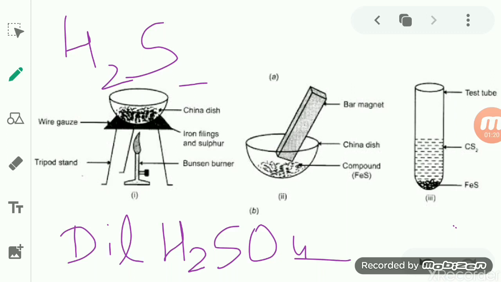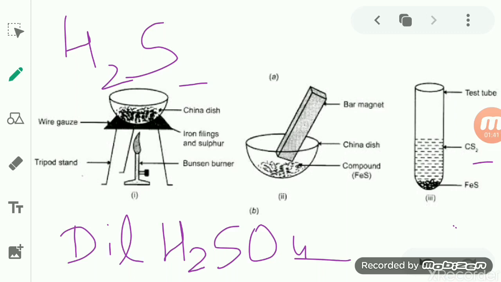Even if you see the other property, that of sulfur: if you add this same iron sulfide into carbon disulfide solvent, even then you find that the sulfur does not get dissolved in the carbon disulfide.